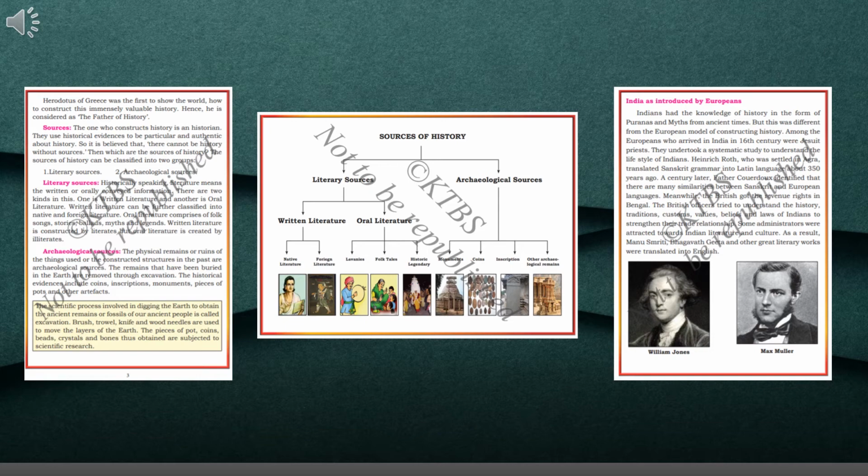Children, do you have any doubts? I hope I have already cleared your doubts. No need to panic. Please read this lesson once again, and you will understand. Please underline the difficult words. If you have any doubts, you can ask me. So next we'll be going to page number 5. That is India as introduced by Europeans.